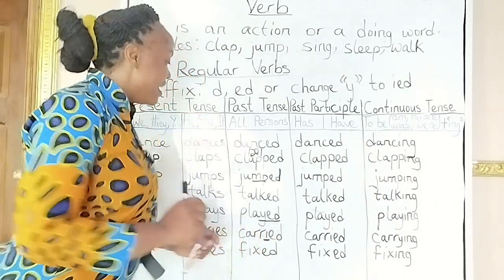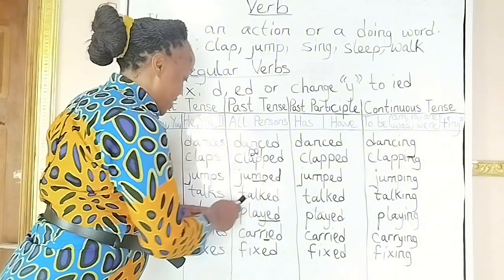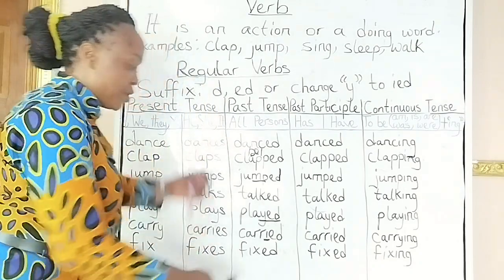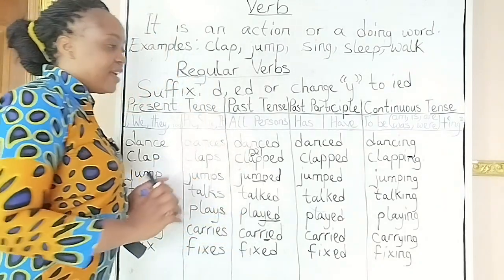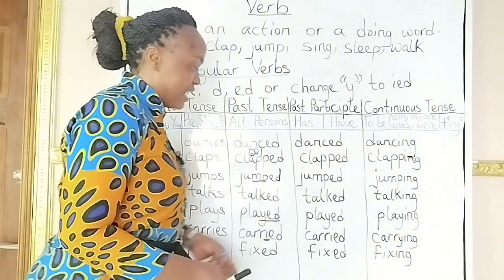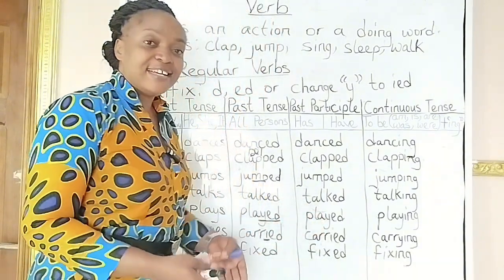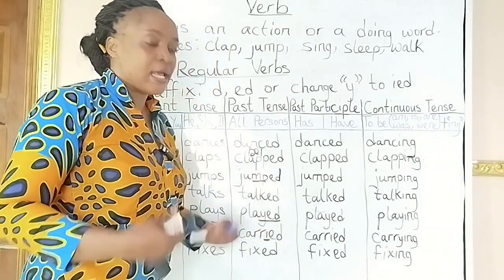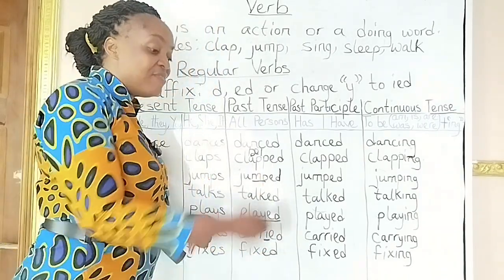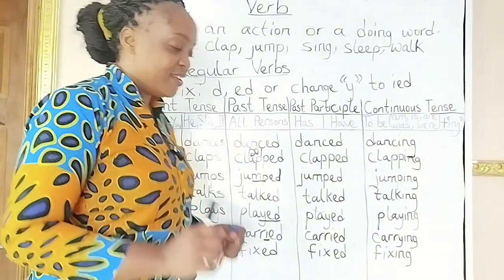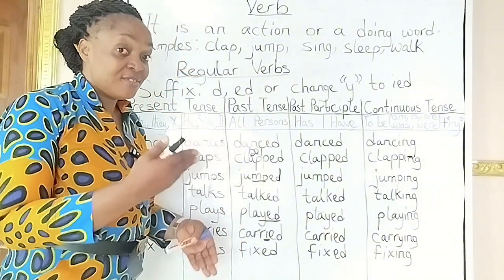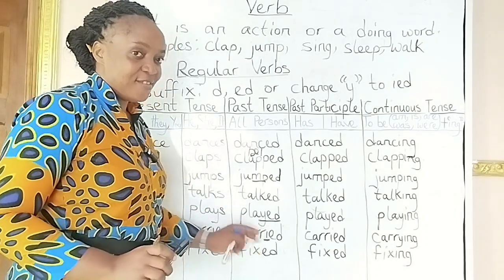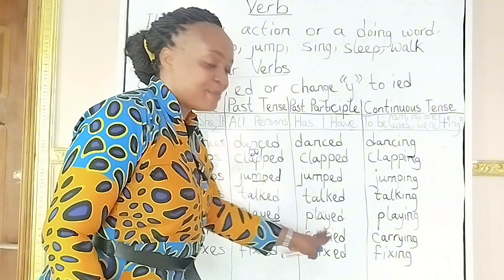I will take it again. The rule states that when you have a regular verb that ends with y and there is a vowel before the y, when you come to the past tense and the past participle, you should add ed. But when you have a regular verb that ends with y and you have a consonant before the y, the rule states that you should remove the y and add ied for the past tense and the past participle.